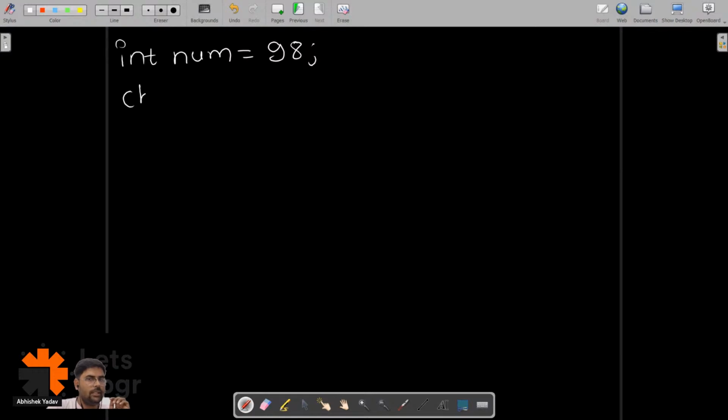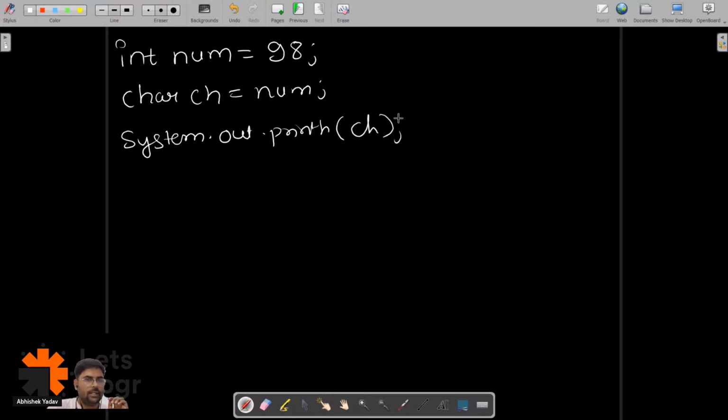So now the scenario is changed, and this time I have a variable int num, and inside that variable 98 is stored. And after that, I'm writing char ch is equal to num, right? And after that, I'm printing the value of ch here, System.out.println ch.